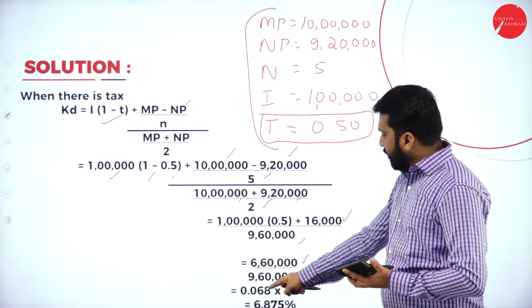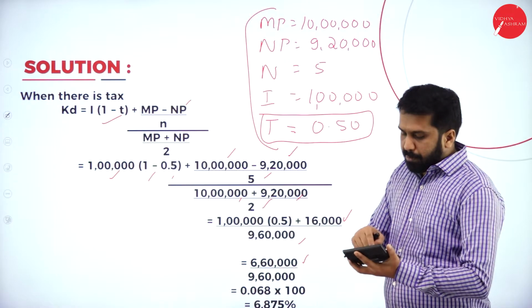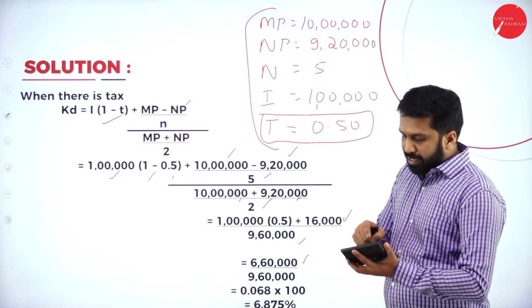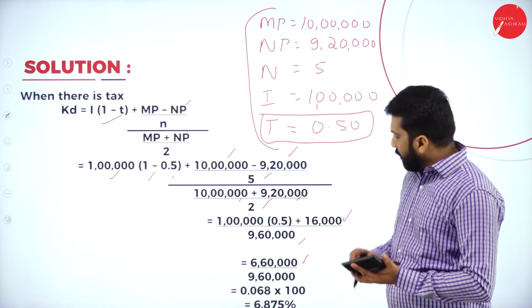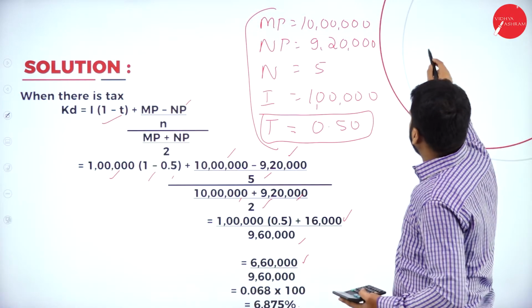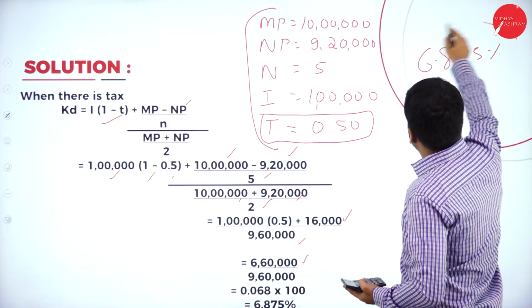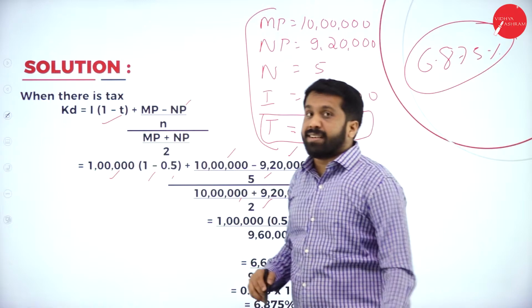You get 0.068. Multiply with 100, and you will get 6.875%. This is your final answer.